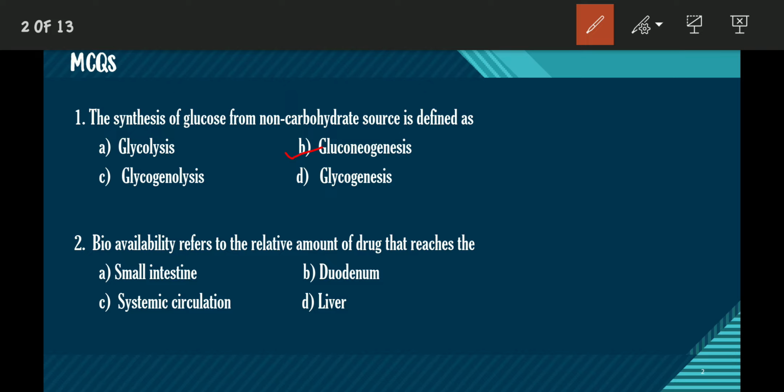Bioavailability refers to the relative amount of drug that reaches where? What is bioavailability? It is the required amount of drug that reaches our bloodstream or systemic circulation, where its desired action starts. So the process by which the relative amount of drug reaches the systemic circulation is called bioavailability. So the answer of this question is systemic circulation or blood circulation. Okay. So let us move to the next question.